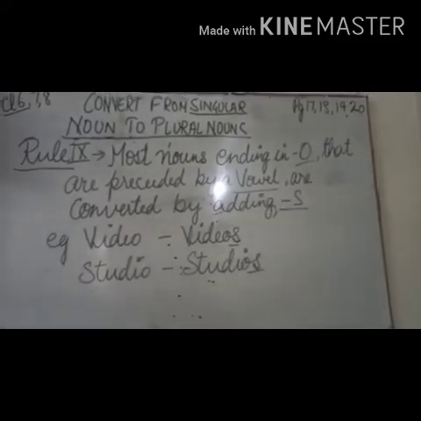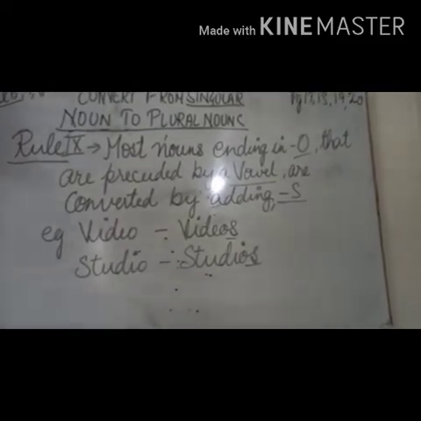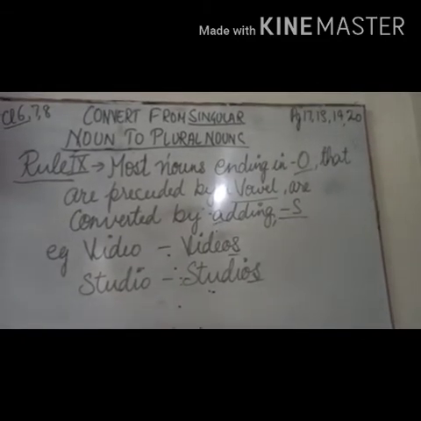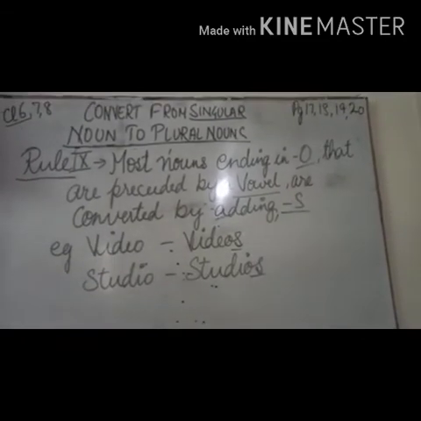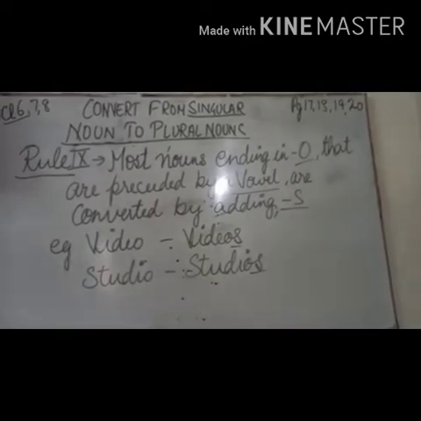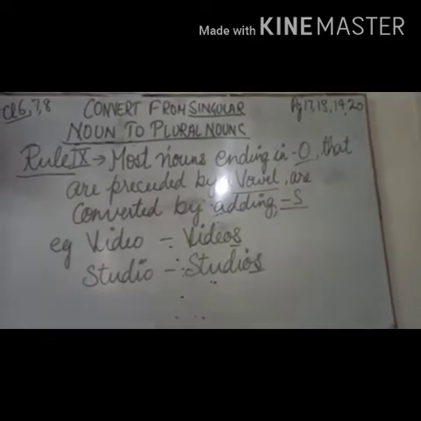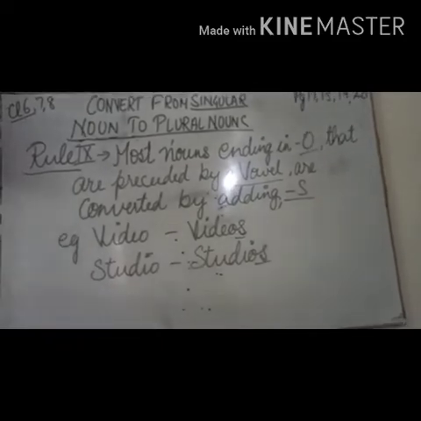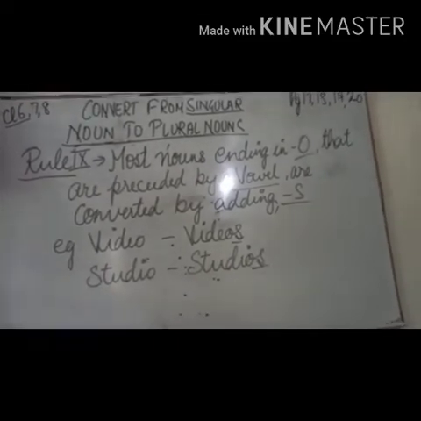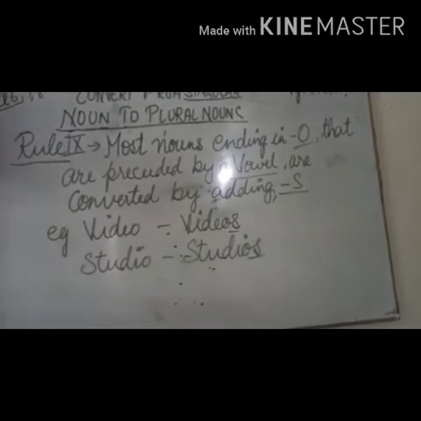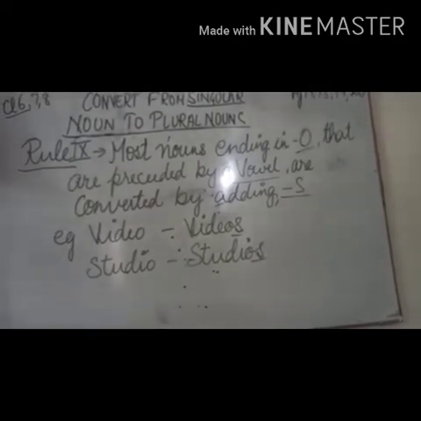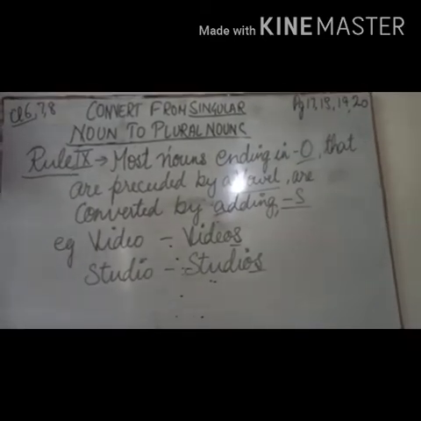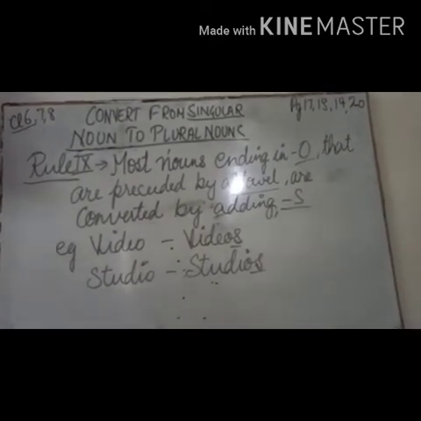It's again ending in o and it's preceded by the vowel i, so we simply add s to form the plural. I am repeating the rule again: most nouns ending in o that have a vowel before it are converted by adding s to it. For example, video, videos; studio, studios. So this is the plural form of it.